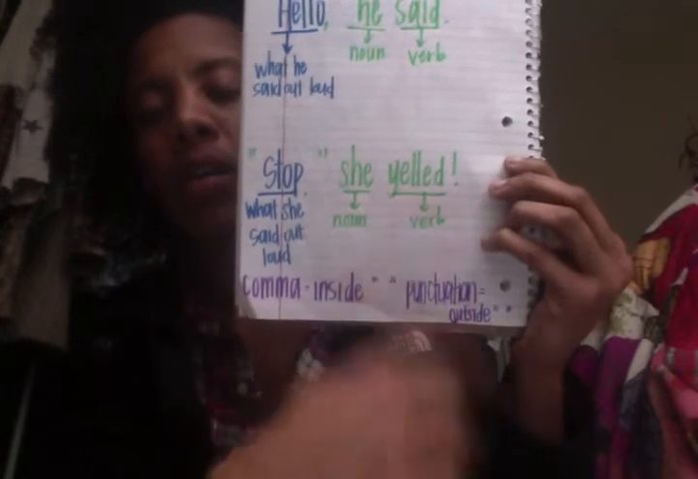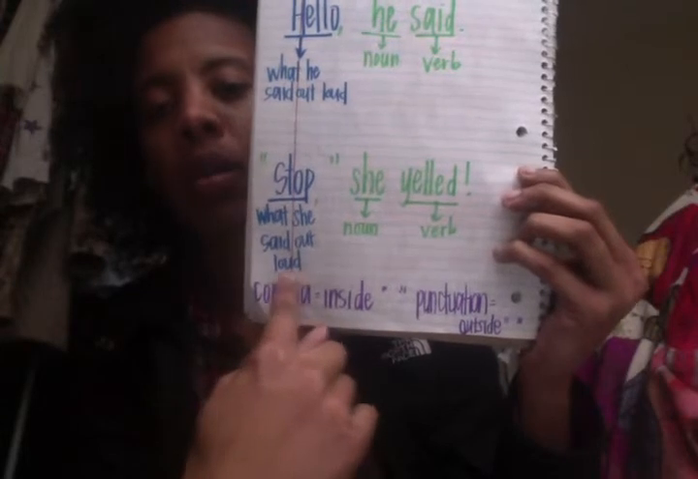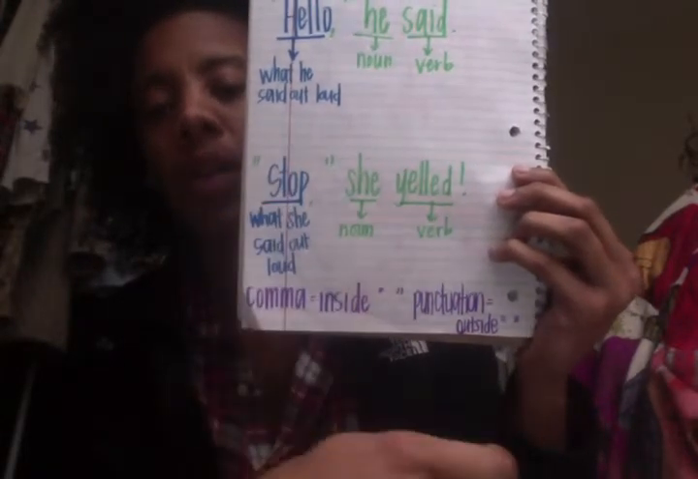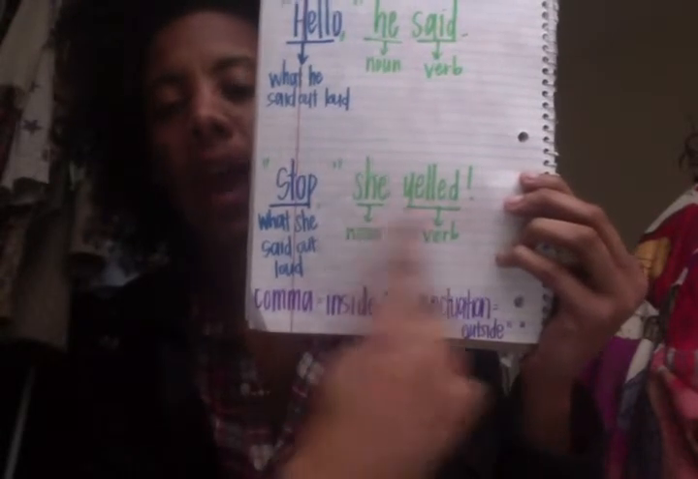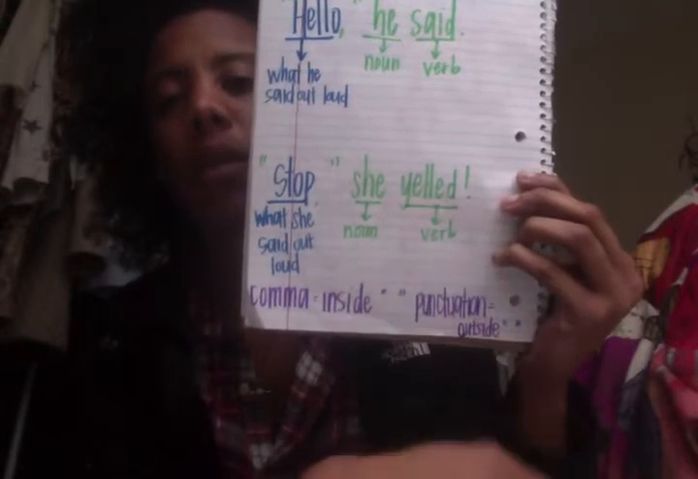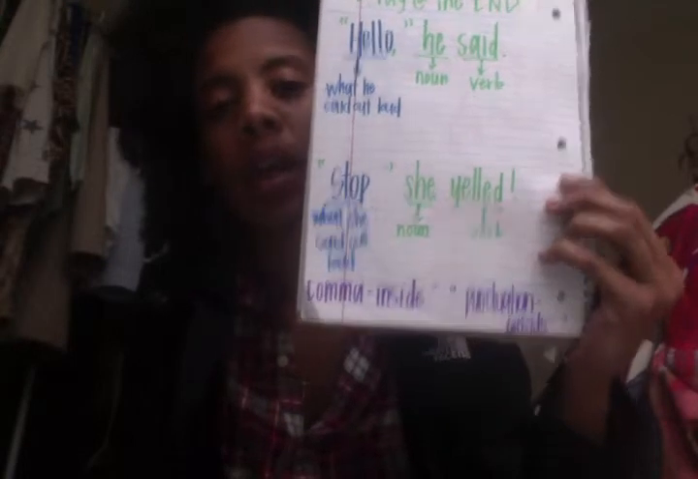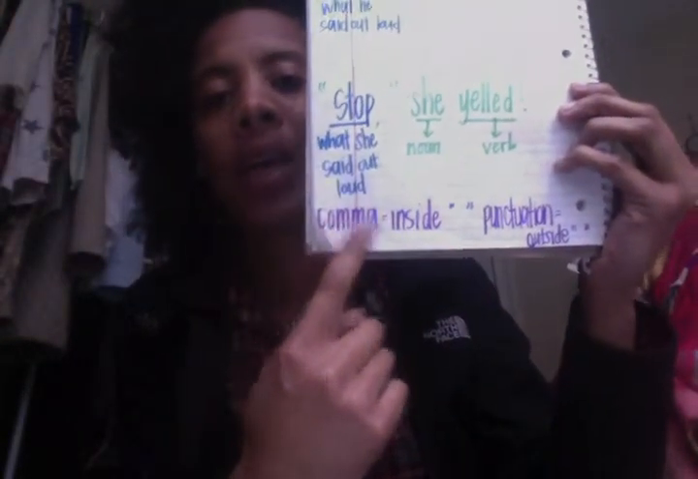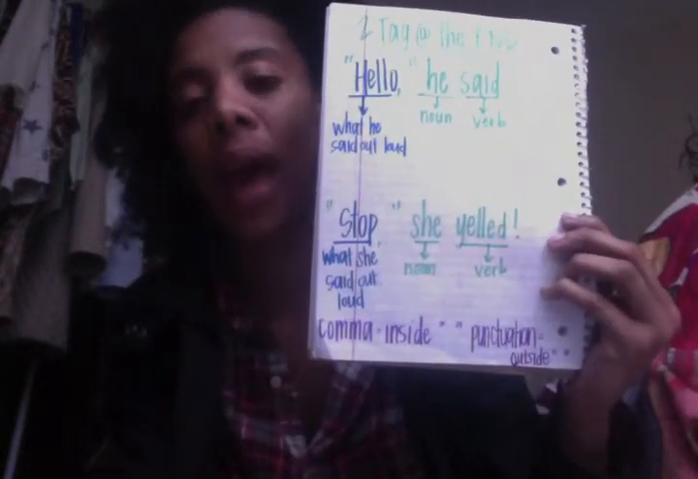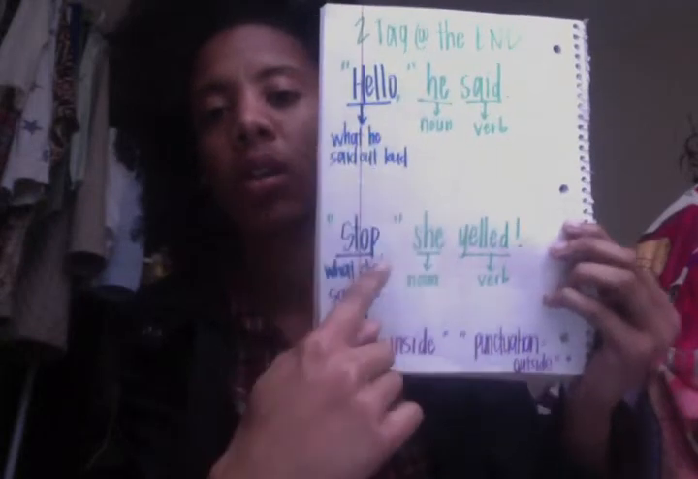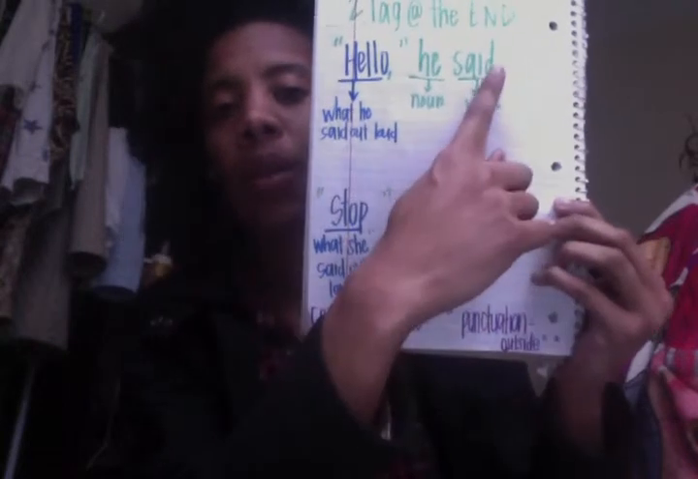"Stop," she yelled. Stop is what was said out loud, so it has to go inside the quotation marks. She is our noun and yelled is our verb, which makes it our tag, and our tag has to go on the outside of the quotation marks. The part that changes when the tag goes at the end is that the comma now is inside the quotation marks with what was said out loud. And the punctuation mark goes outside with the tag.